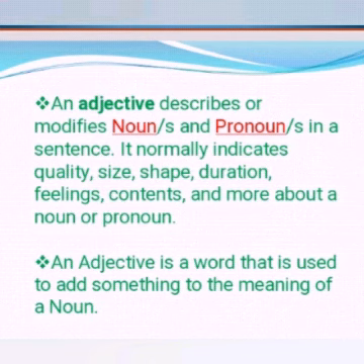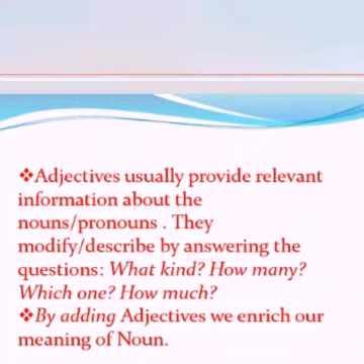Okay, in other words we can say an adjective is a word that is used to add something to the meaning of a noun. Adjectives usually provide relevant information about the nouns and pronouns. They modify or describe by answering these questions: What kind? How many? Which one? How much? When we add an adjective to the noun or to the pronoun, we add something more or we enrich the noun.